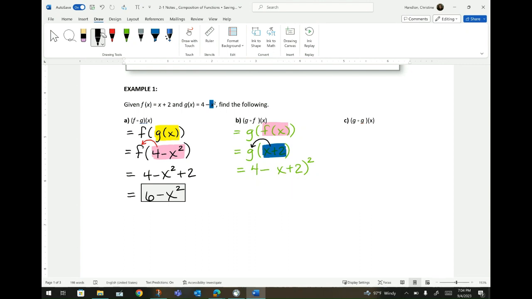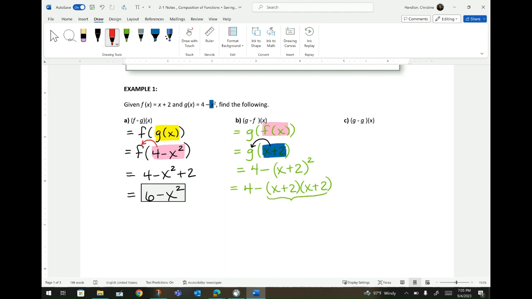And I am done. Okay, now you can stop there, but if you need to simplify further, I'm not sure if Delta Math requires it, I need you to make sure you do the following. So 4 minus x plus 2 squared means x plus 2 times x plus 2. So we're going to go ahead and simplify this first.